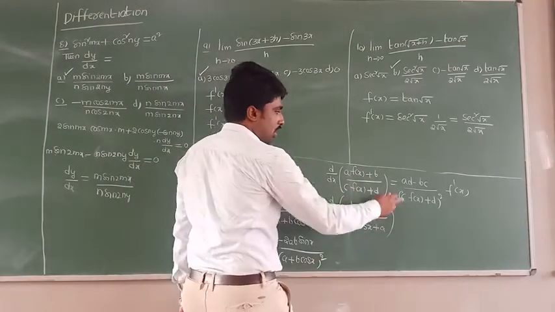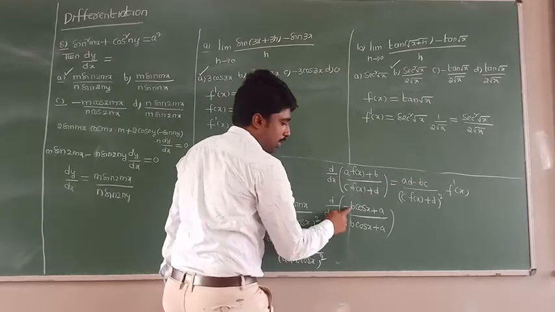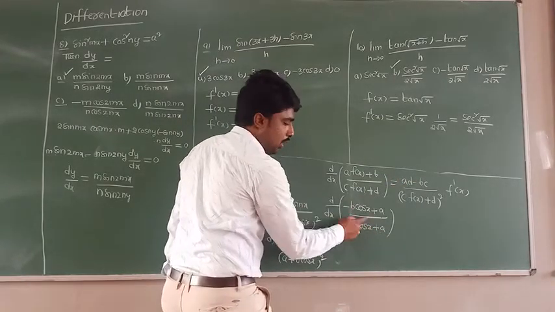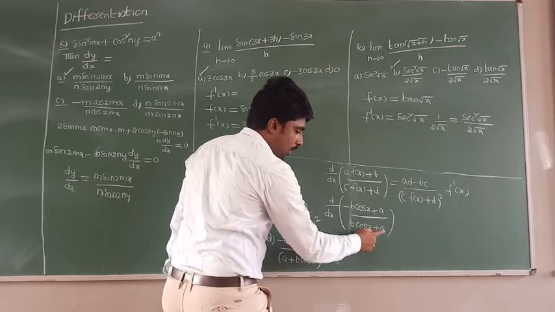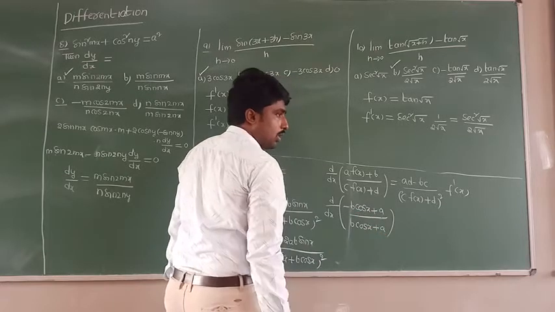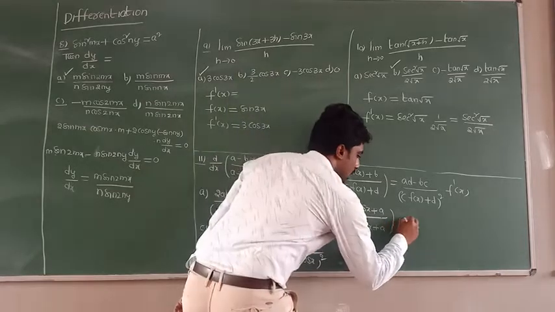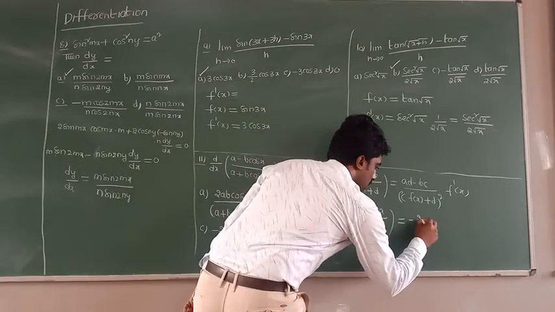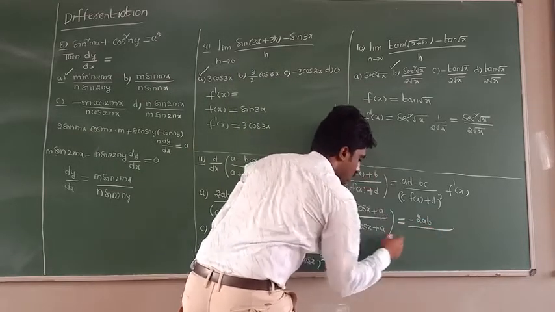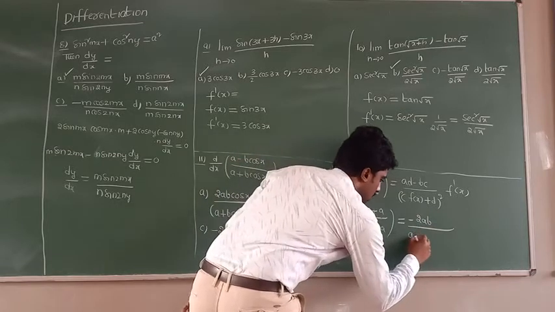Now you see here, the ad minus bc formula: minus b into a, what will we get? Minus ab. Minus b into a, minus ab. So we get minus 2ab by the denominator whole square. What is the denominator?